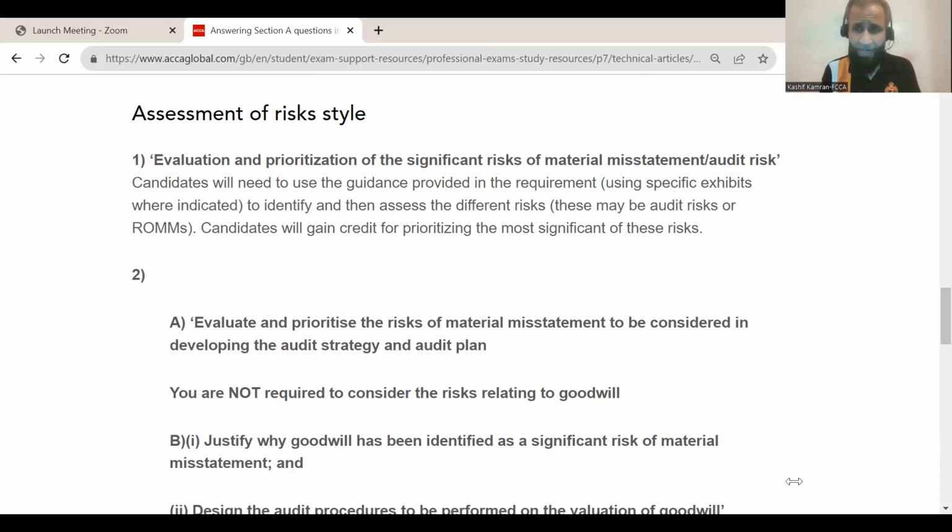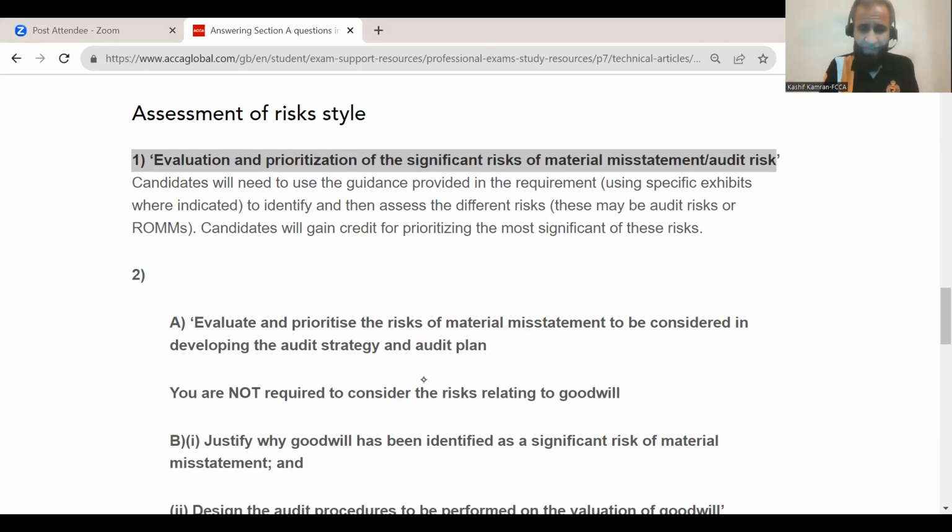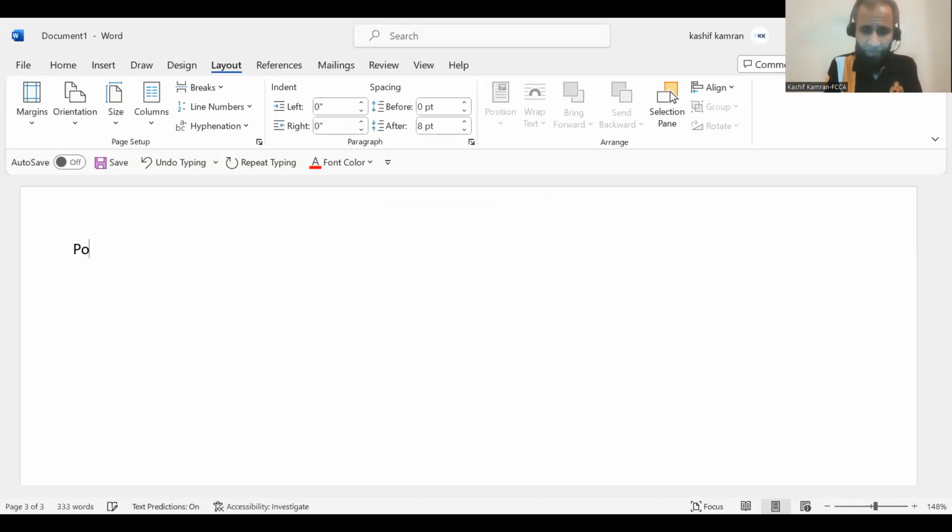So that can come again as well. That has not changed. The first way in which a question could be set is here, number one. Right here, Control C, and you take it back to the Word file I'm using for the session today. So, possible ways in which a risk question could be set in question number one for the AAA paper since the June 23 exams.